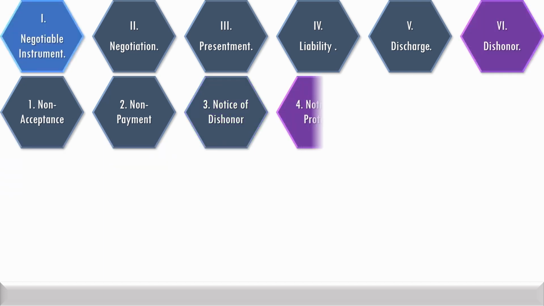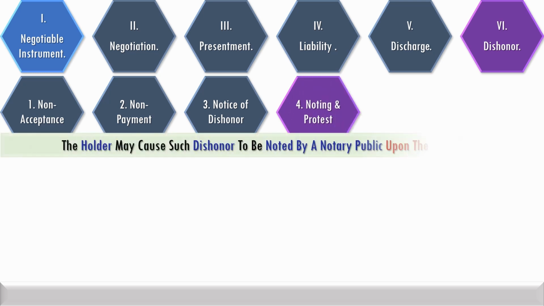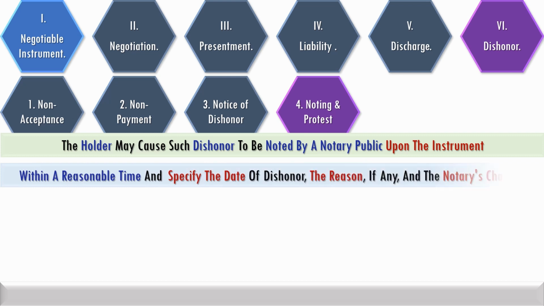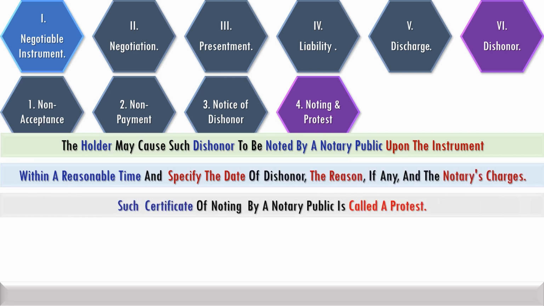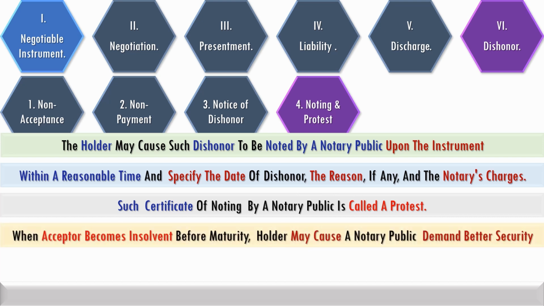The holder has to get the dishonor noted by a notary public upon the instrument within a reasonable time and specify therein the date of dishonor, the reason, and the notary's charges. Such a certificate of noting by a notary public is called a protest.